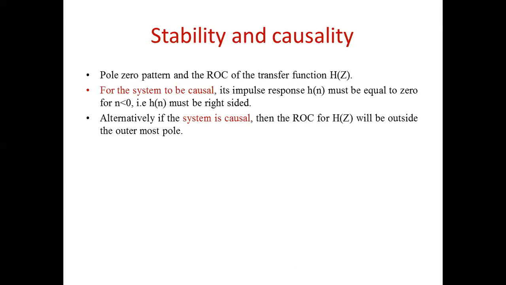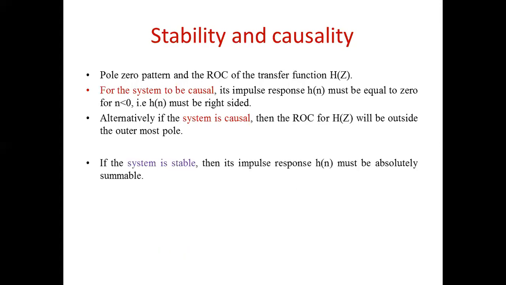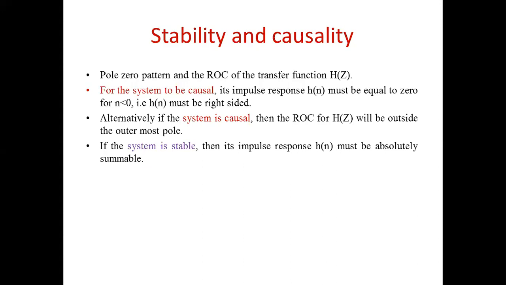So these are the conditions you need to remember for the system to be causal. One is that the impulse response h of n must be equal to 0 for n less than 0, and the system is causal if its ROC is outside the outermost pole. So this is for the causality case. Next, when do we call the system stable?